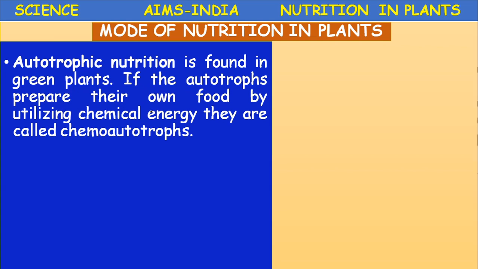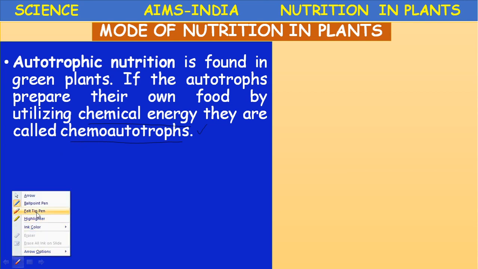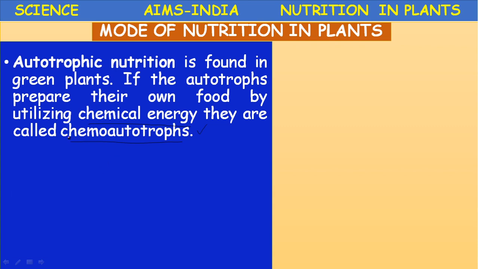If the autotrophs prepare their own food by utilizing chemical energy, they are called chemoautotrophs. Chemoautotrophs are the organisms which synthesize their own food by utilizing the oxidation of some chemicals, and the energy released from those chemicals is utilized for the synthesis of food material. Such autotrophs are called chemoautotrophs. Example, certain bacteria, sulfur bacteria is one of the bacteria which can perform chemoautotrophic nutrition.